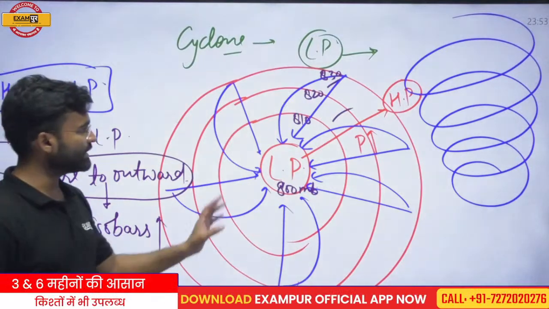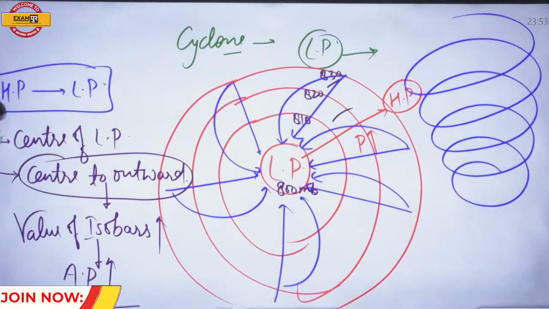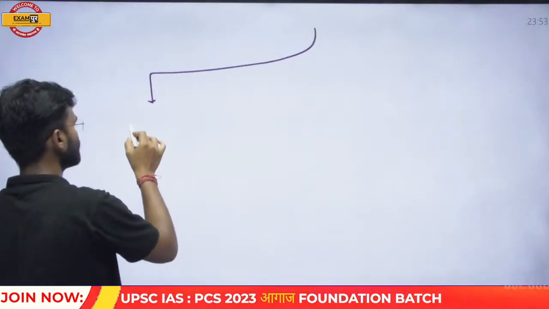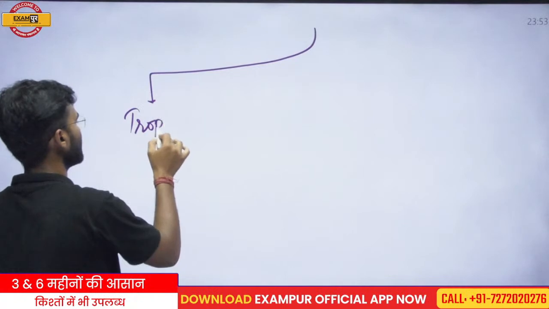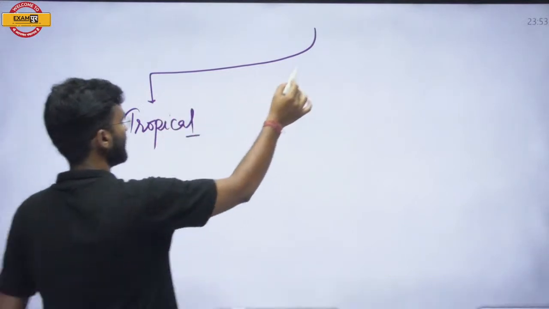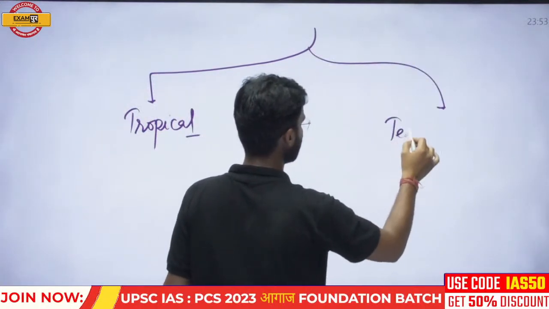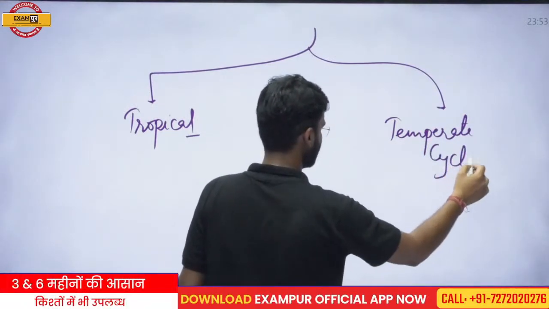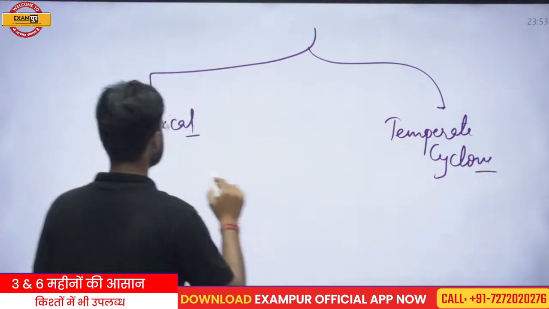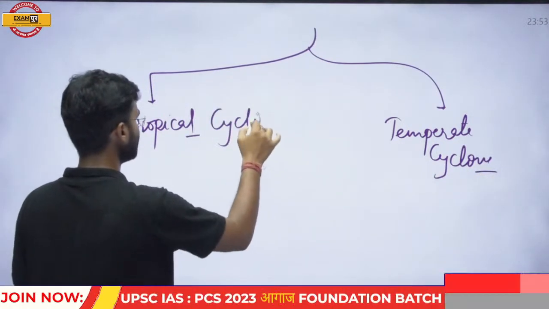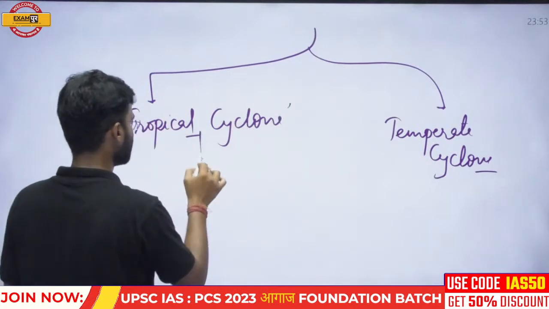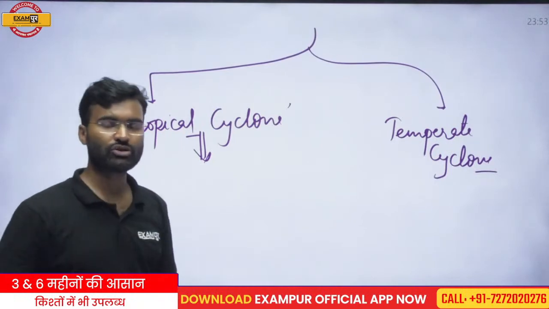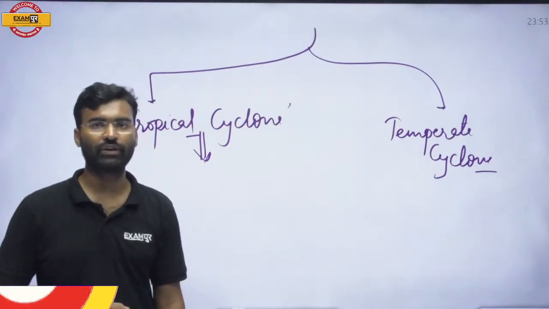So this is a cyclone, and cyclones can be divided into two parts. If the cyclone develops in the tropical region, it is a tropical cyclone. If the cyclone develops in the temperate zone, it is called a temperate cyclone. This question is regarding the tropical cyclone, that means the cyclone which develops between the tropics, not beyond the tropics. What are the tropics? The Tropic of Cancer and the Tropic of Capricorn.